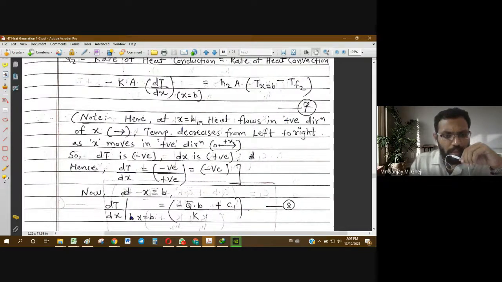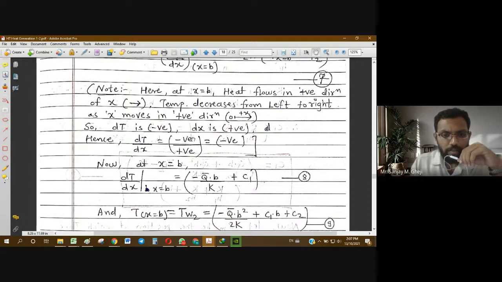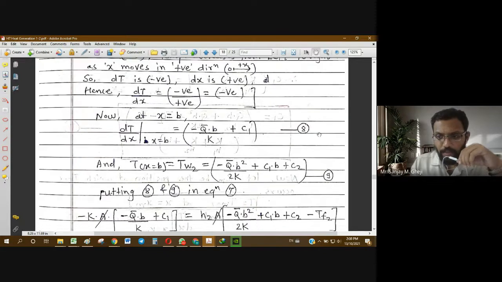Again, what we have to do is find a suitable replacement for dT by dx at x equal to b and the temperature at x equal to b. So dT by dx at x equal to b is equal to minus q bar into b by k plus C1. This is equation 8.